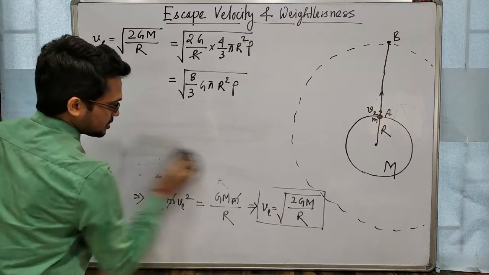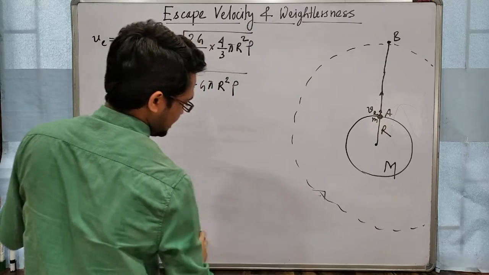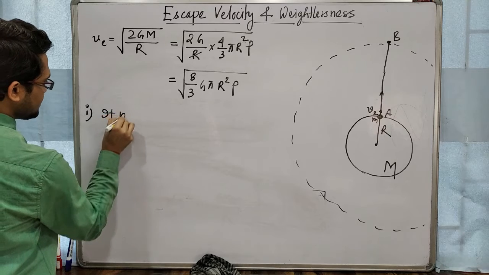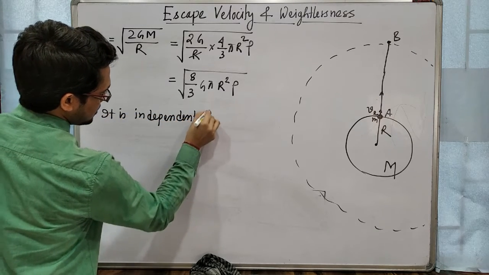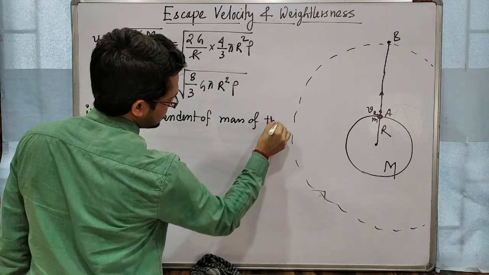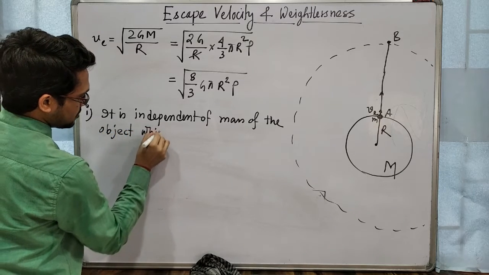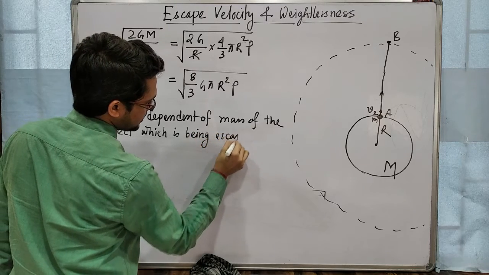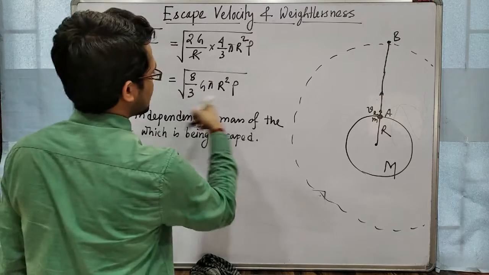Clear? So here look at the equation, then you will understand on which things it depends and on which things it does not depend. So first point, it is independent of the mass of the object which is being escaped. Okay, second point, mass of the object, that means small m is not present here.